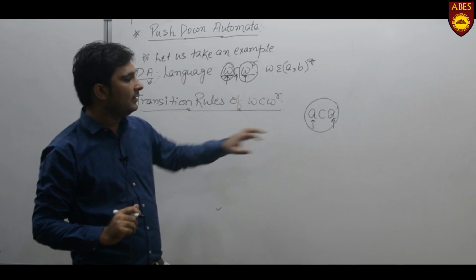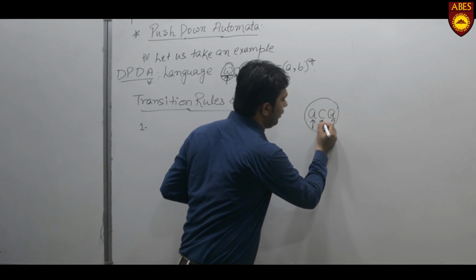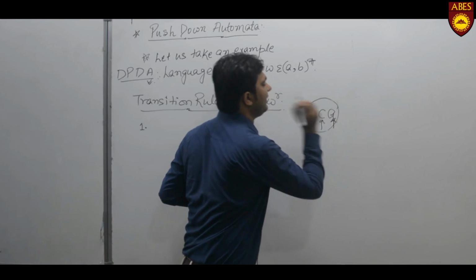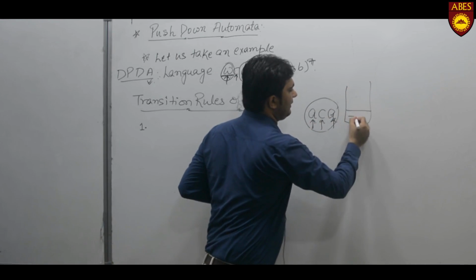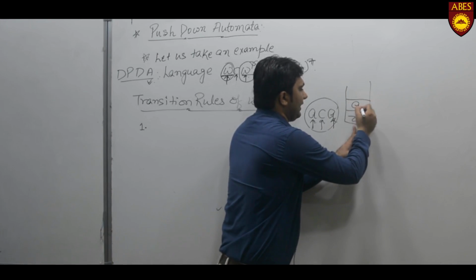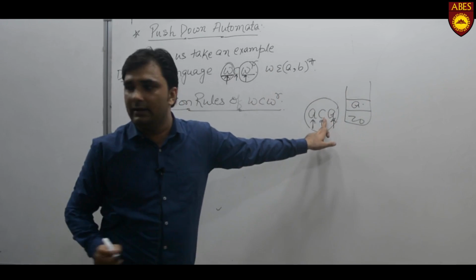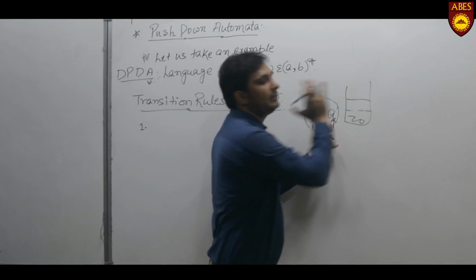For justifying this, we first use A for the push, then C for the no operation, and this A is used to pop this A. That is, we have used a stack, initial symbol is Z0, we first push A, then no operation is applied to this C, and then for this A is used to pop this A.